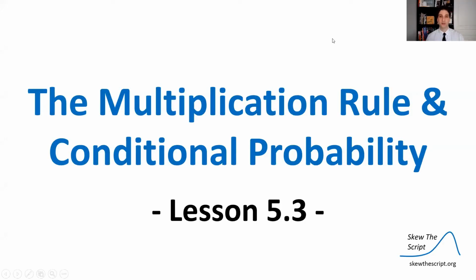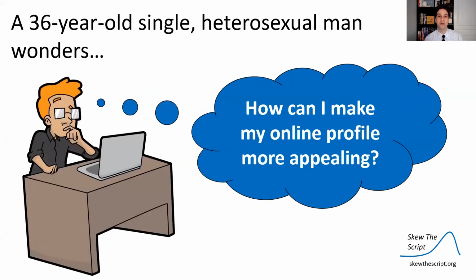Today's lesson covers the multiplication rule and conditional probability. This is lesson 5.3 in our course sequence. And we're going to go through the situation again. A 36-year-old single heterosexual man wonders, how can I make my online dating profile more appealing?